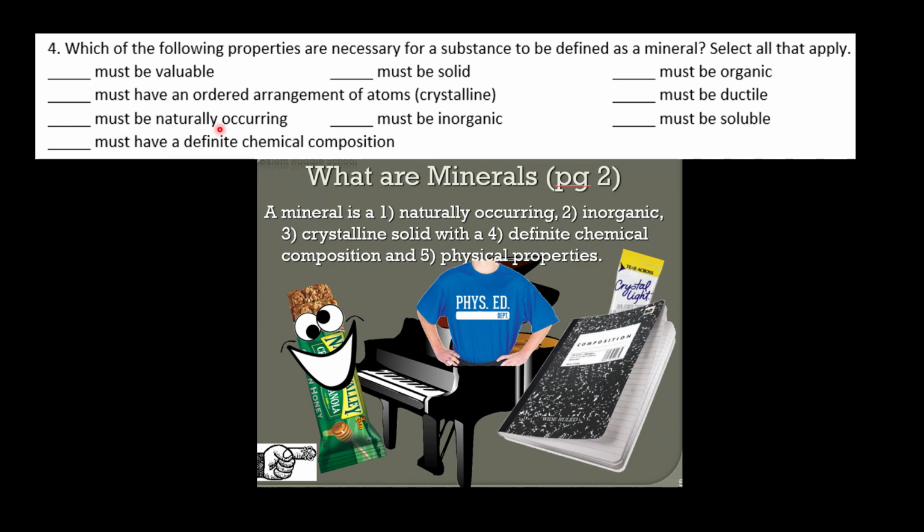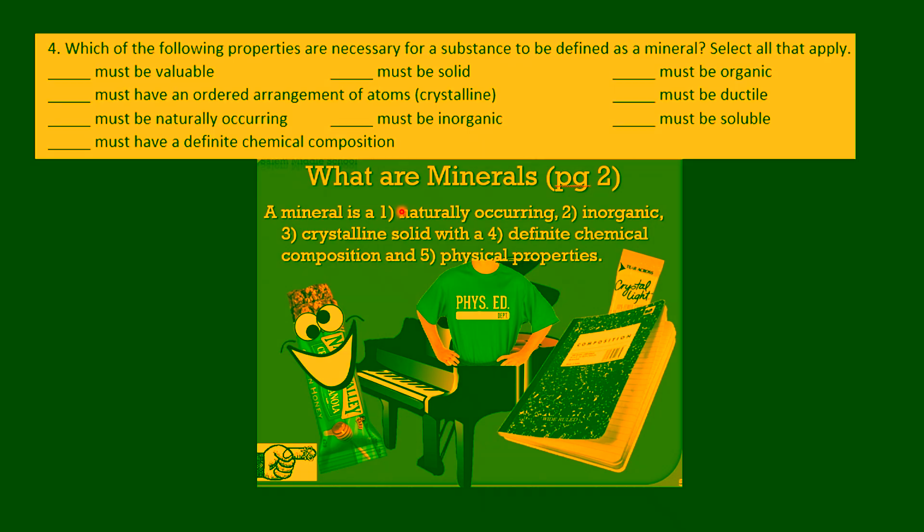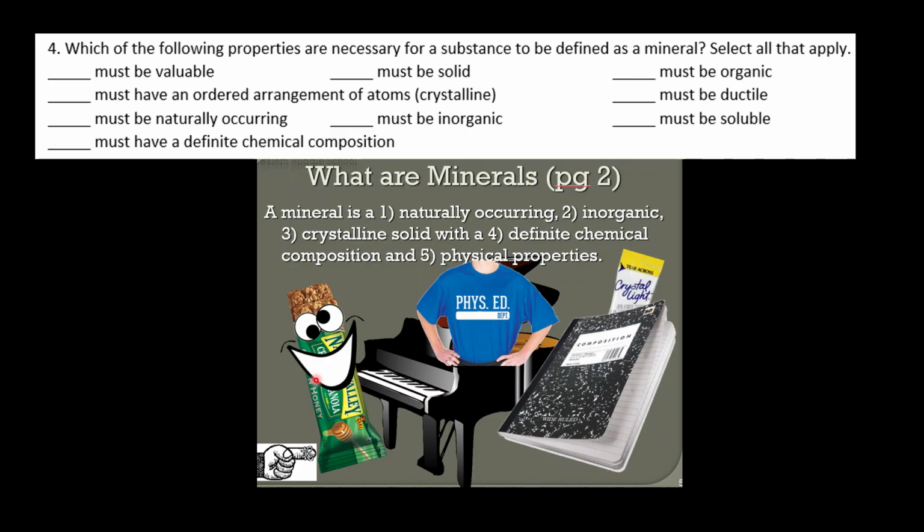Must be naturally occurring. Well, it's number 1 up there. That's what our nature zone bar is. Naturally occurring. Can't have man-made. There are man-made rubies out there. They use them in lasers, but technically those wouldn't be considered minerals because they are man-made. Inorganic. Well, there we go. In our definition, inorganic, and must be soluble?